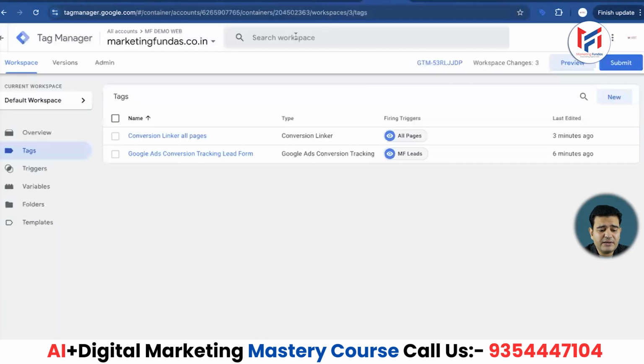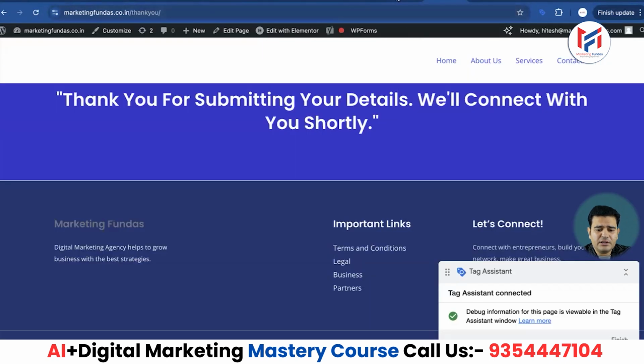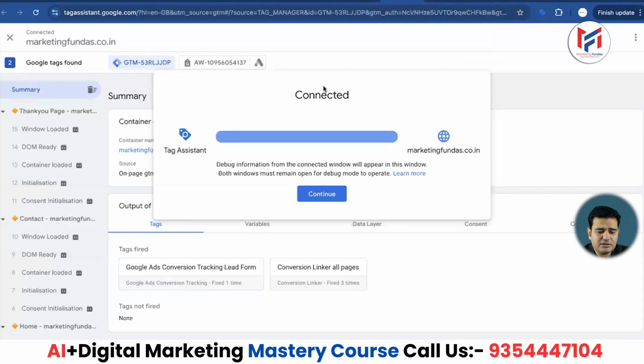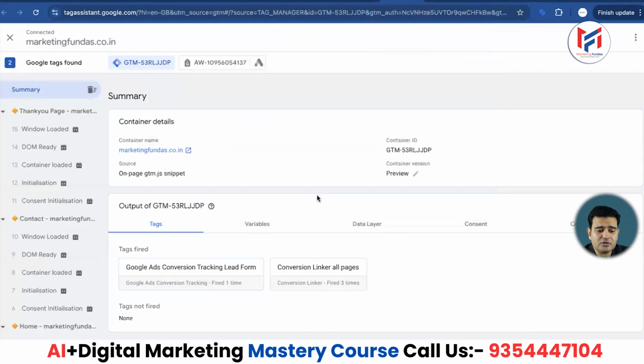Now in Google Tag Manager, we will be taking a closer look to see whether what we tried doing has worked, and whether this page has been able to successfully enable the trigger fire mode. We click here and click on continue. As soon as I click on continue, this is showing me that the Google Ads conversion has fired once, as I did it only once. Okay, this is my new account, and here it has fired 3 times.